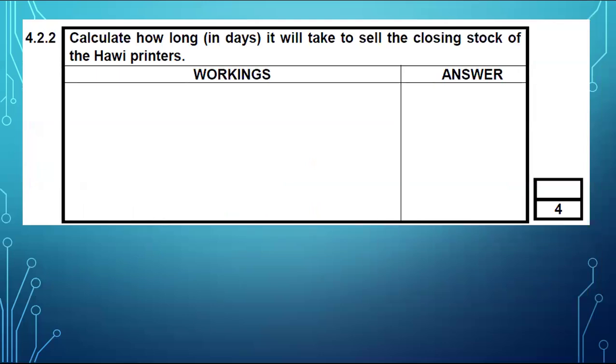Now they say calculate how long in days will it take to sell closing stock. I want you to highlight this, okay? Sell closing stock. Had they said how long will it take to sell stock, the formula was going to be totally different. When they say how long will it take to sell stock, the numerator was going to be average trading stock divided by cost of sales multiplied by 365. But here, because they're saying closing, the formula changes. Please note that stock holding period formula, when you only determine how long it will take to sell closing, changes to closing stock, you divide it by cost of sales, and then you multiply it by 365.